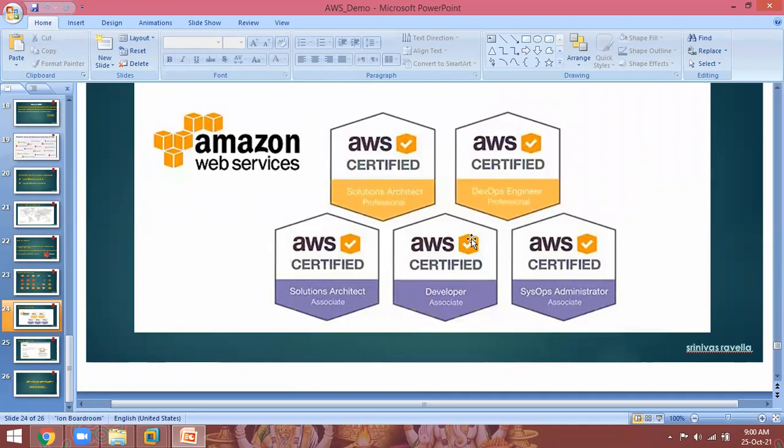Next, you can go for the developer track if you are a developer, but nobody is teaching the developer course anywhere. Advanced certifications like Certified Developer Associate and SysOps are needed only in very rare conditions. Out of 100 people, 98% write the AWS Certified Solutions Architect Associate certification. That is the course we are going to learn.